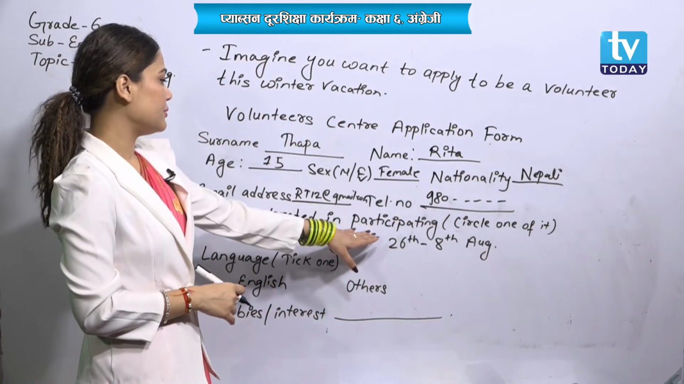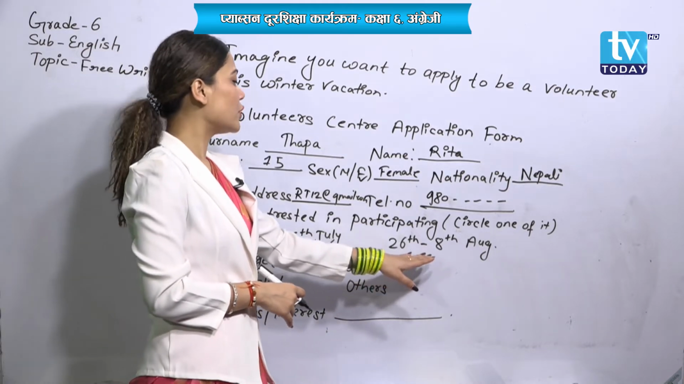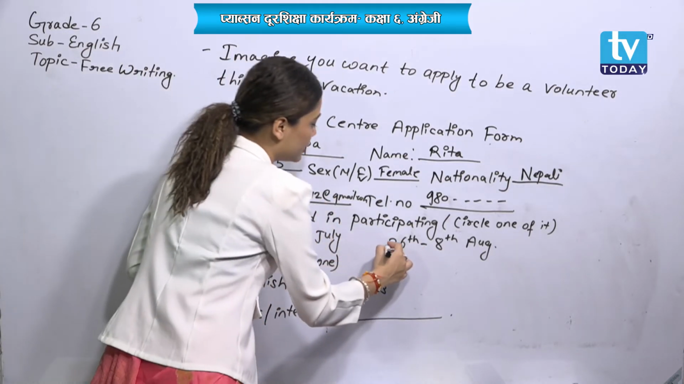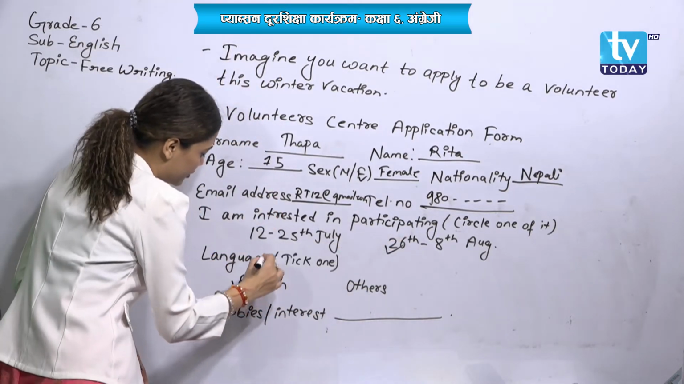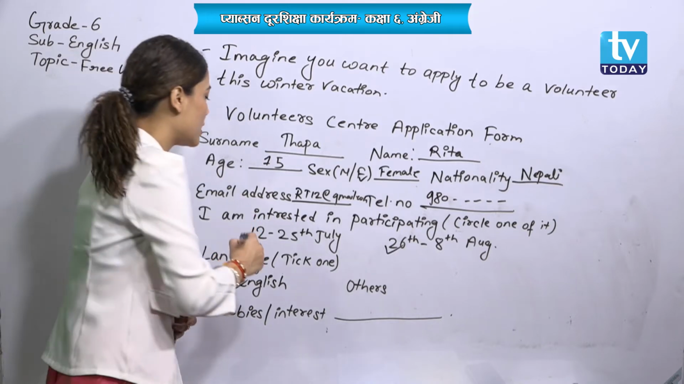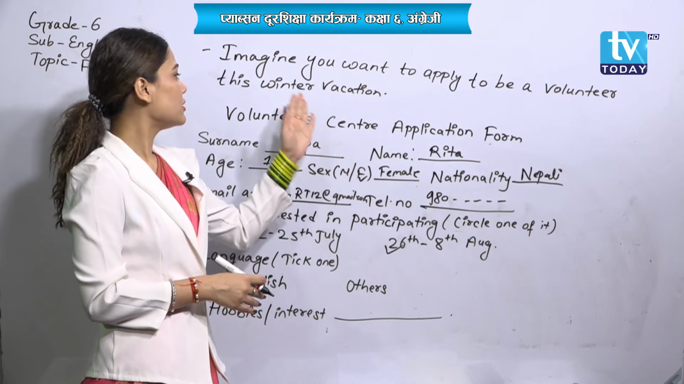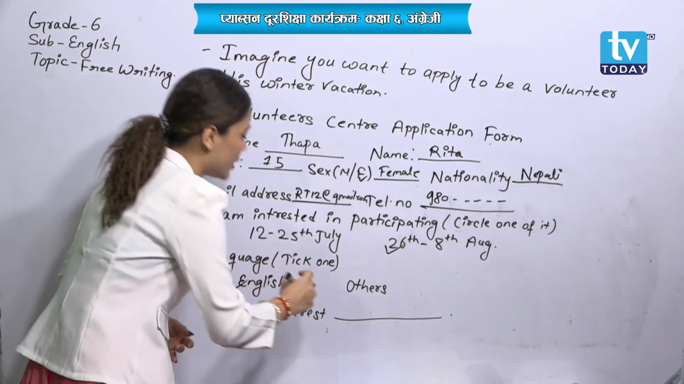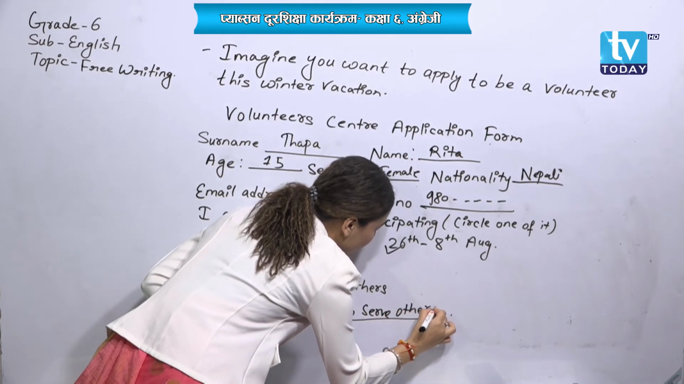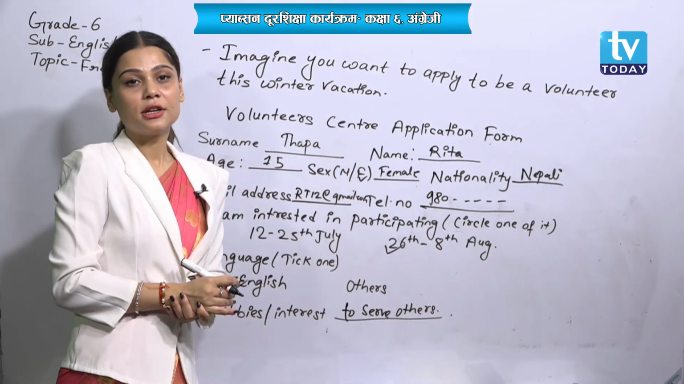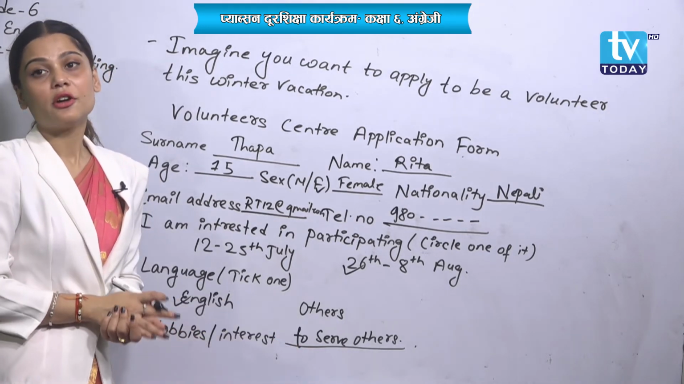And I am interested in participating, circle one of it. You can take 12 to 25th July also, or you can take 26 to 8th August. Okay, I will take here 26 to 8th August. And next one, language. I will take English. And hobbies, if you are posting an application for volunteer for winter vacation, you can write to serve others, because the main work of a volunteer is to serve others, is to help others. Yes or no? So hobbies or interests, you can write to serve others.